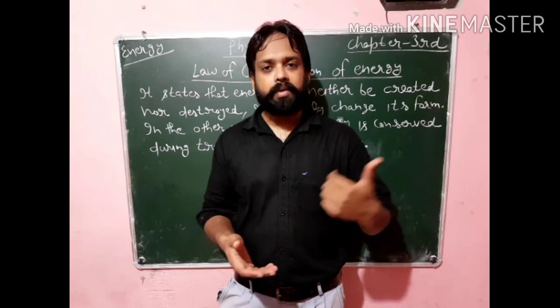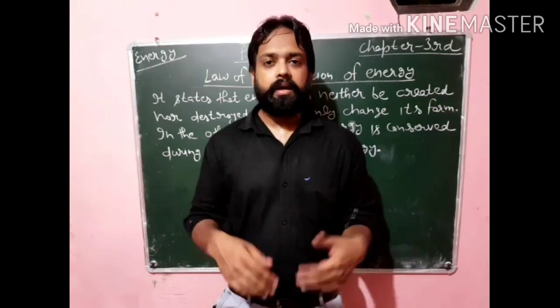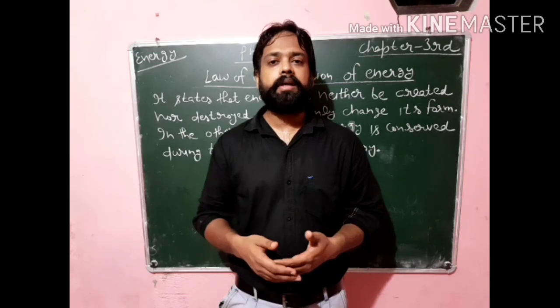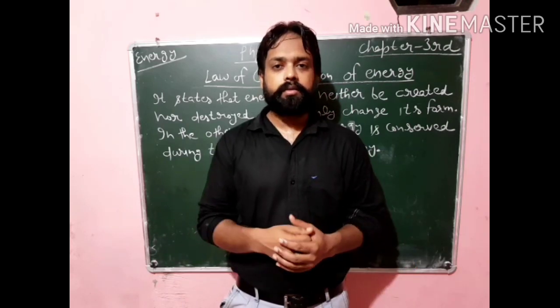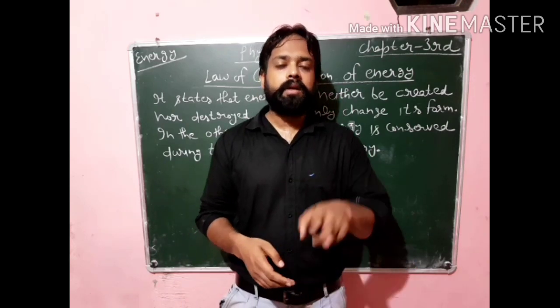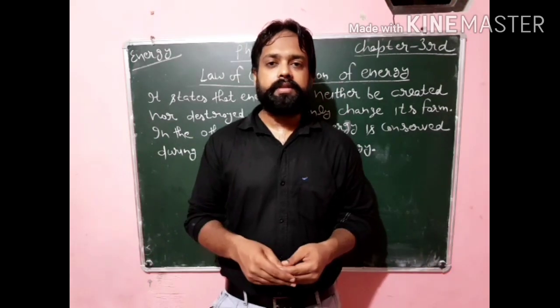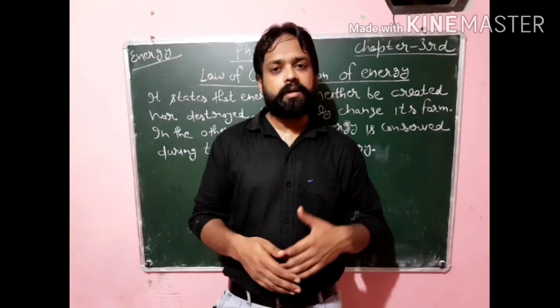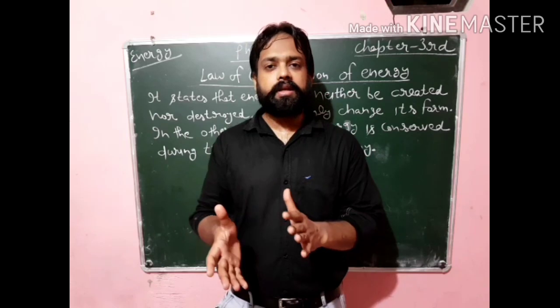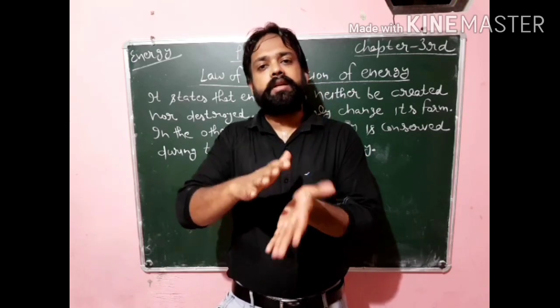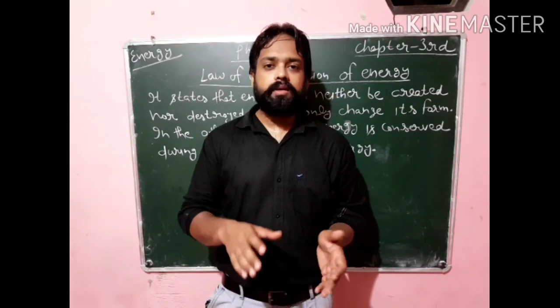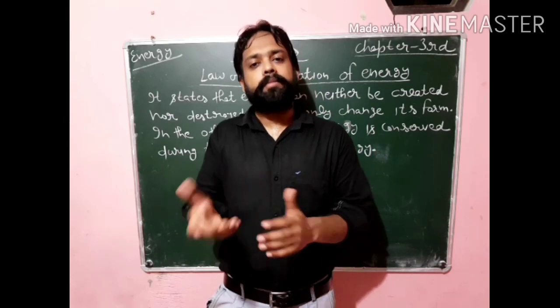When we switch on the bulb, it starts emitting light. And if we are standing near the bulb, we may feel heat also. It means the bulb is transforming the electrical energy in two ways, light energy and heat energy. But the total sum of this light energy and heat energy is exactly equal to the total electrical energy which the bulb is consuming.